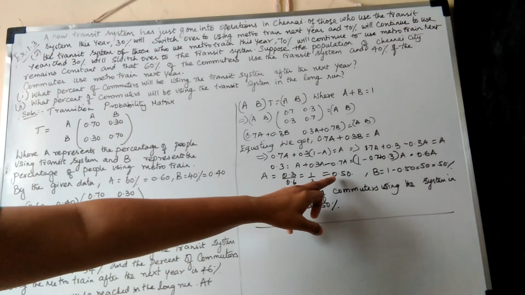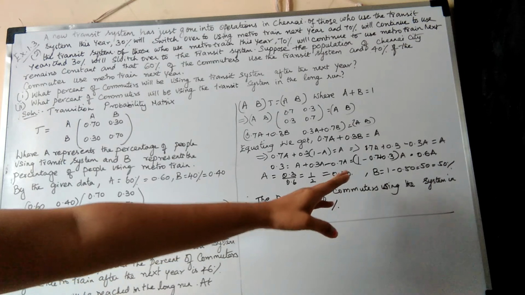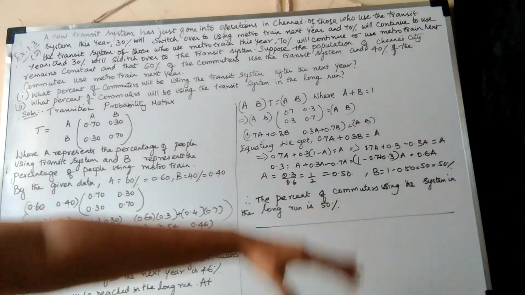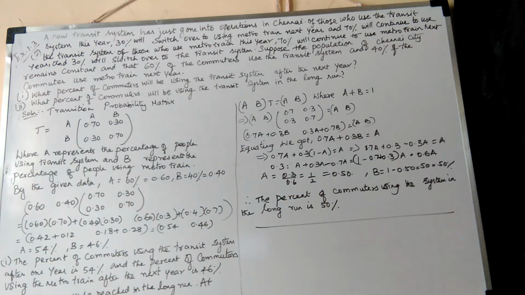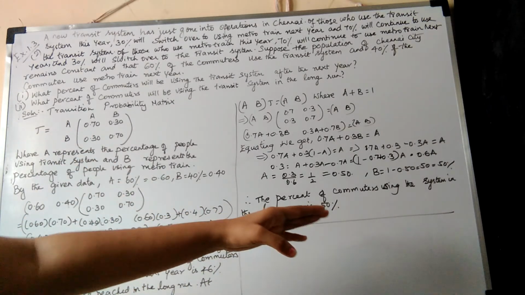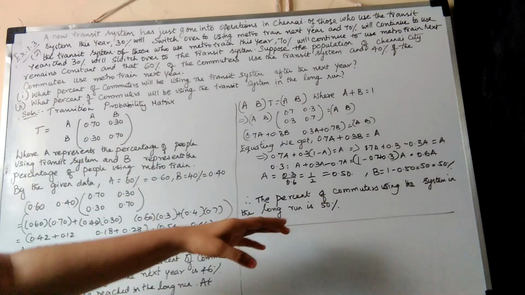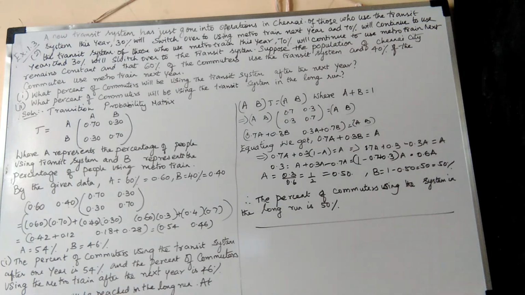1 by 2 is nothing but 0.50. So B is also 1 minus A, that is 0.50, which is 50%. So A is 50% and B is also 50% at the state of equilibrium. So the percentage of commuters using the system in the long run will be 50% on both, right?